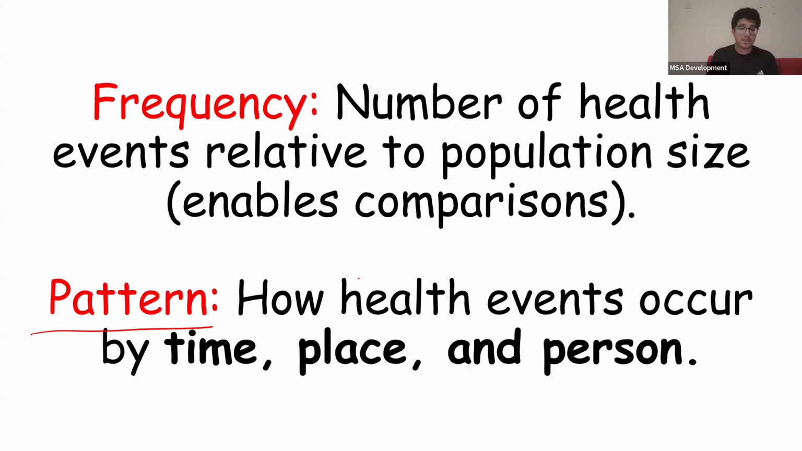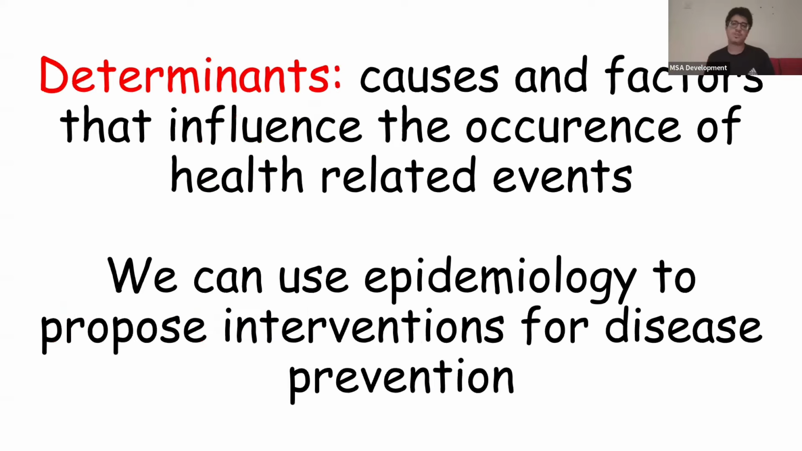Now, pattern was literally a question in our exam. It just asked, what is pattern? Pattern is time, place, and person. So it's literally how health events occur by time, place, and person. What's the pattern of these health events happening, okay? Now, determinants are the causes and factors that influence the occurrence of health-related events. So we can use epidemiology to propose interventions for disease prevention. If we figure out the determinants, the causes and factors, we can then give out interventions, and we can give out awareness to prevent this disease.